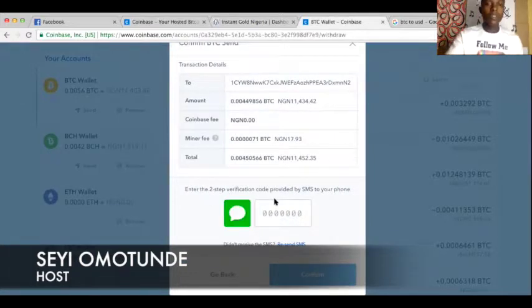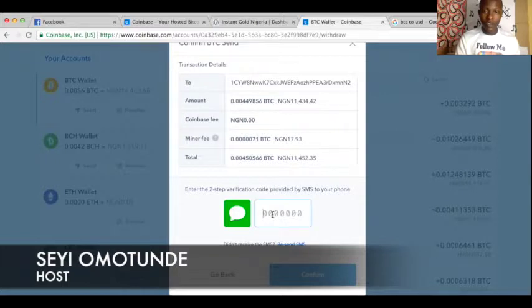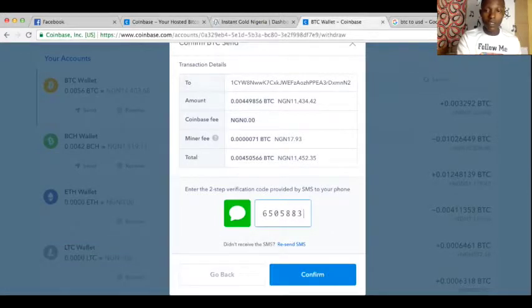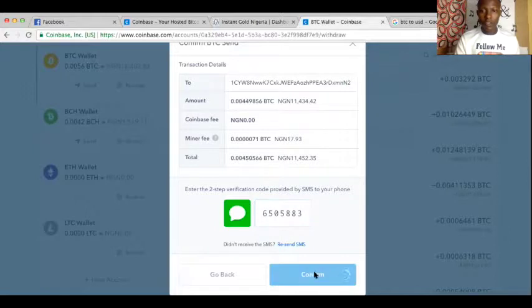Okay. And then this guy will need to... okay. Because I'm using the second function, this is when it matters. So any transaction on my account will definitely send an SMS to my phone, so the code I'm typing will be sent to my phone. So I'm going to start that now on my phone.